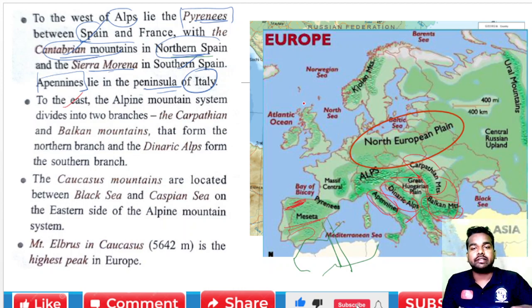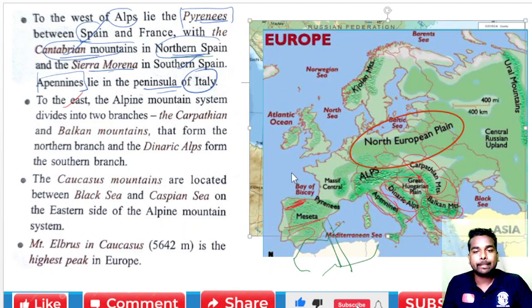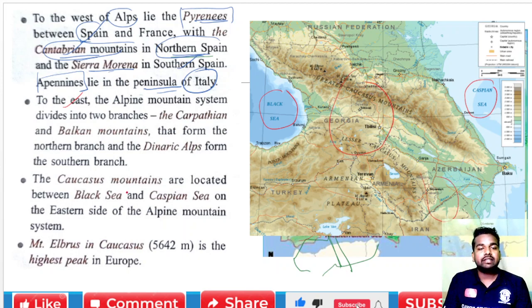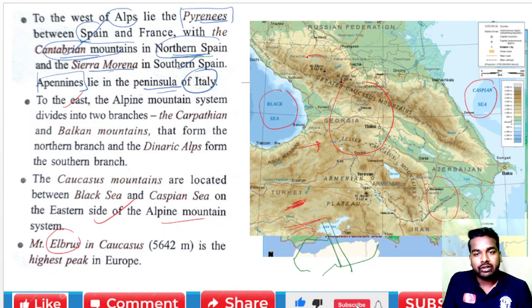Now, about the Caucasus mountain. The Caucasus mountains are located between the Black Sea and the Caspian Sea. This is the Black Sea and this is the Caspian Sea, and between them you can find the Caucasus mountain, on the eastern side of the Alpine mountain system. And here you can find Mount Elbrus, in the Caucasus.